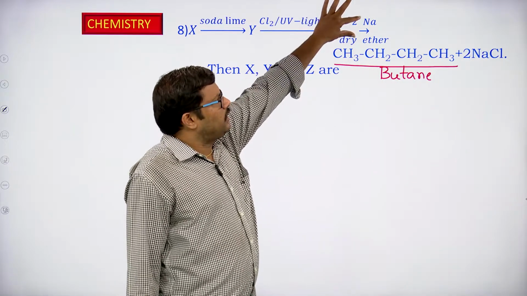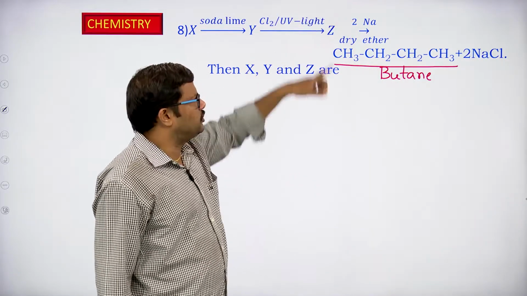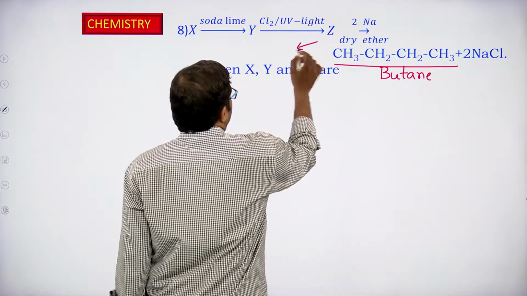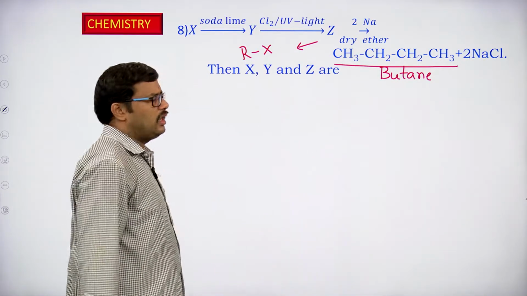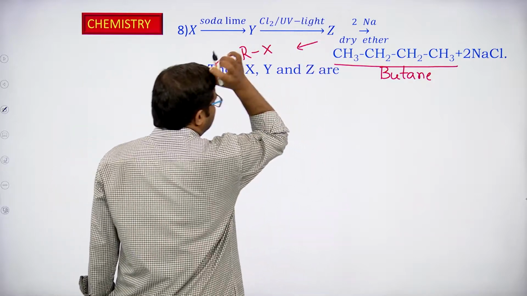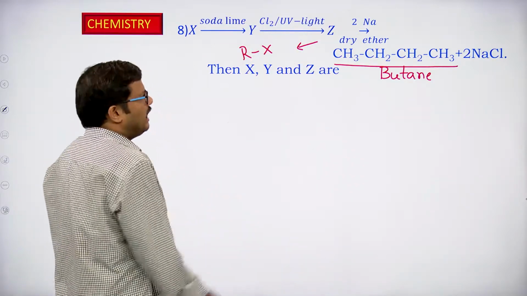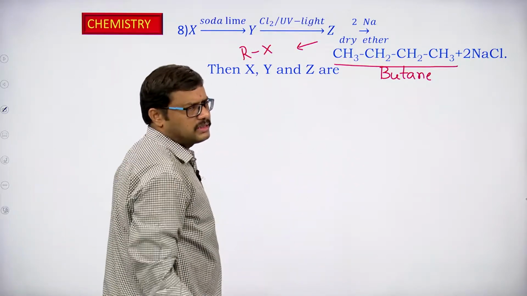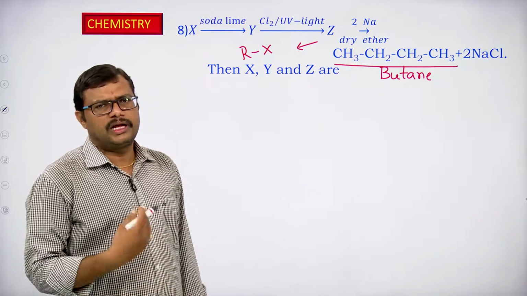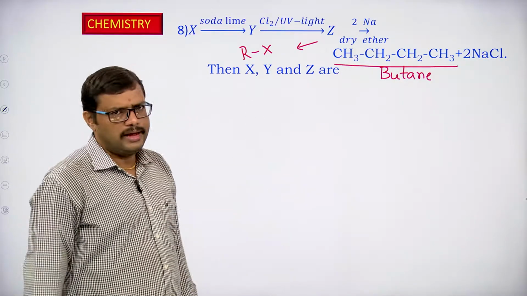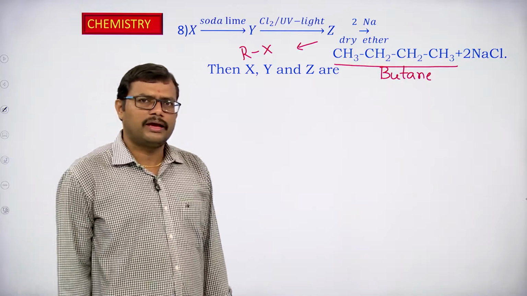This reaction we know is the Wurtz reaction. So what is Z? Z should be an alkyl halide. The alkyl halide is formed from Y on reaction with chlorine. We have discussed that whenever alkanes react with chlorine or bromine in the presence of sunlight or UV light, we get the corresponding alkyl halide.